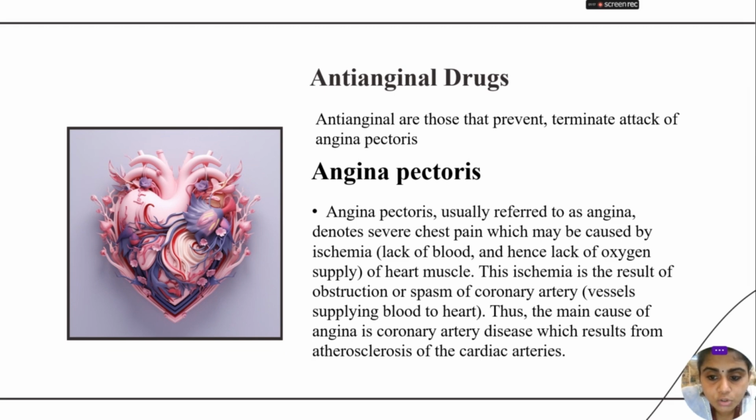Angina pectoris, usually referred to as angina, denotes severe chest pain, which is caused by the lack of blood and oxygen supply to the heart muscles. This ischemia is a result of obstruction or a spasm of the coronary artery, and thus the main cause of angina is coronary artery disease, which results from the atherosclerosis of cardiac arteries.